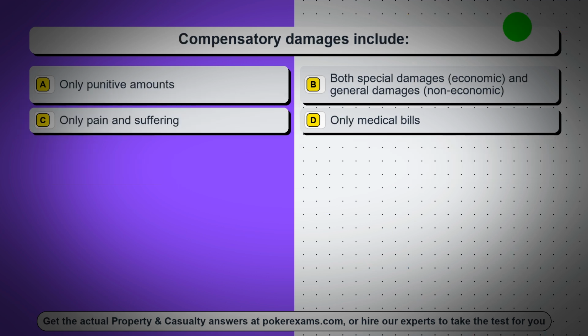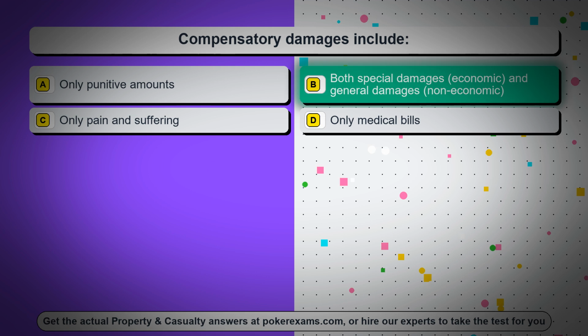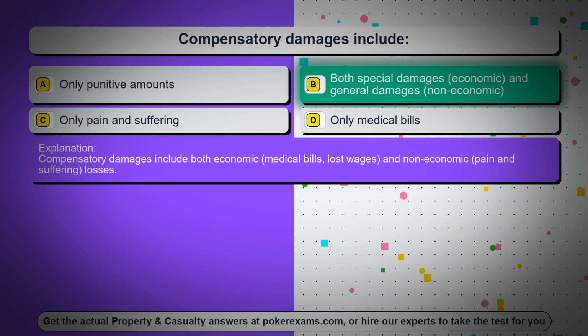Question 47. Compensatory damages include. Option A. Only punitive amounts. Option B. Both special damages, economic, and general damages, non-economic. Option C. Only pain and suffering. Option D. Only medical bills. The correct answer is option B. Both special damages, economic, and general damages, non-economic. Compensatory damages include both economic losses, medical bills and lost wages, and non-economic losses, pain and suffering.